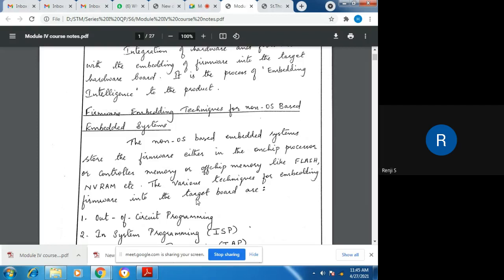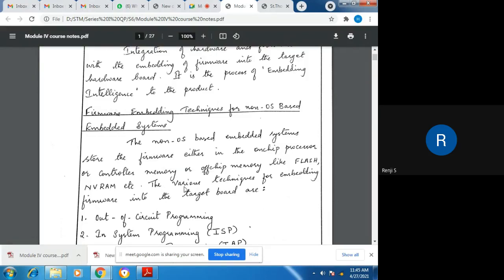So the broad classification based on operating system is that embedded systems can be classified as OS-based and non-OS-based embedded systems. We have to consider both cases, and embedding firmware into these two types of embedded products is different. That's why we are considering it as two different cases: embedding firmware into non-OS-based embedded systems and embedding firmware into OS-based embedded systems.